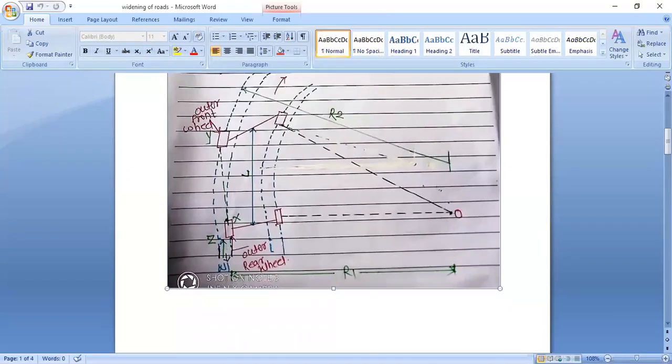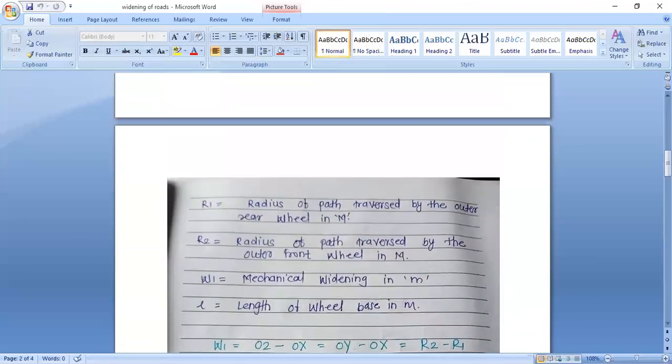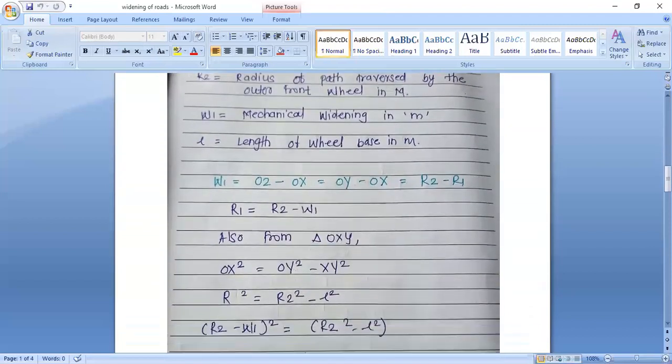See, it is W1, see the cursor. The distance between these two lines is W1, that is the mechanical widening. Then L is equal to length of wheel base in meters. L is the length of wheel base, that is the distance between the front and back wheels of the vehicle.